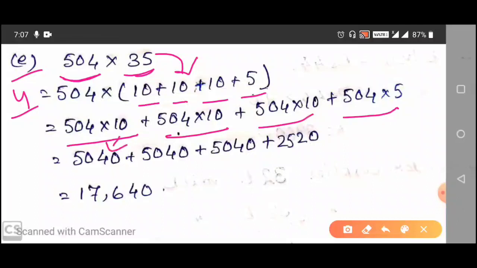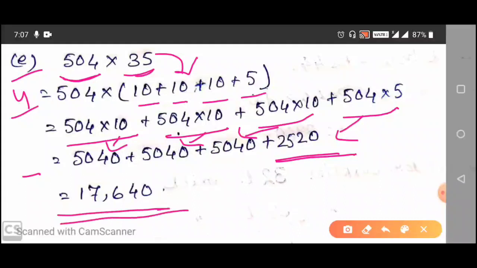So from here we will get 5040, same from here 5040, same from here 5040, and from here we will get 2520. After adding these four numbers, we will get our answer, and the answer is 17,640. So this is question number E of question number 4, exercise 2.3.